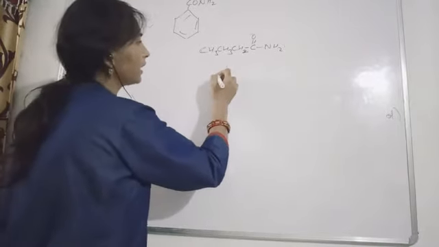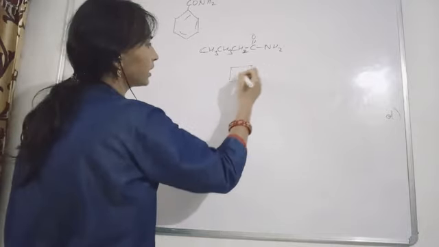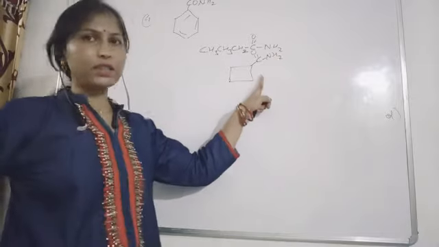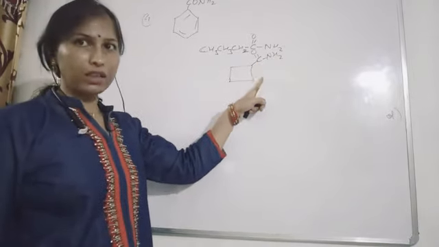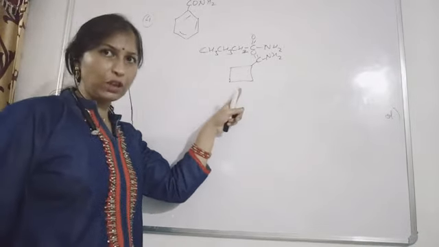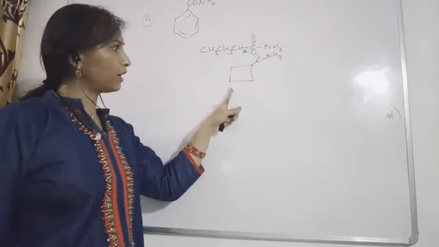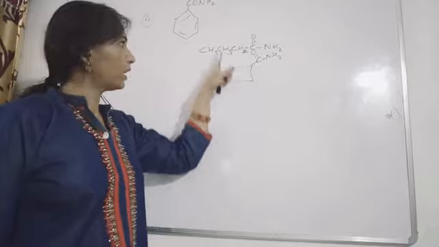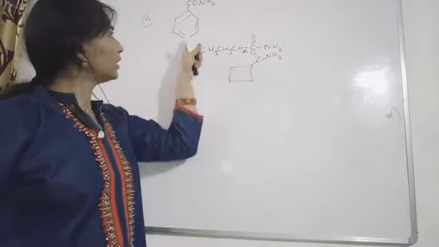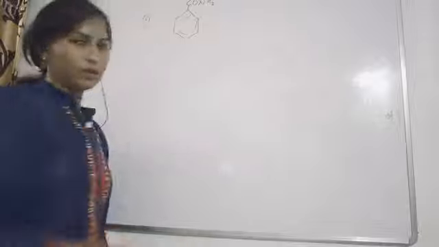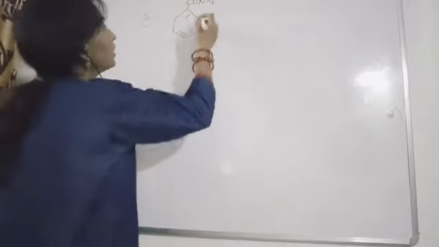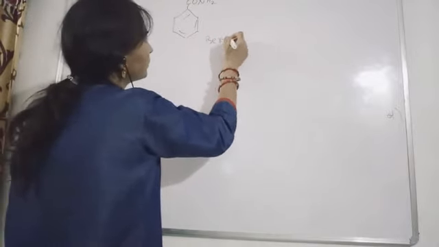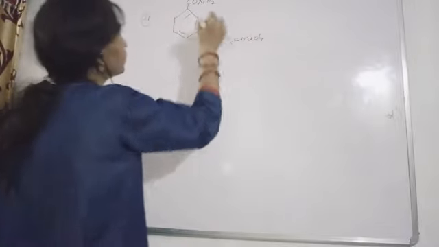And with a cyclic ring, suppose you have this cyclobutane, and directly attached to it this CONH2. If this compound is given to you, and you are asked to write the IUPAC name, what do you do? Cyclobutanecarboxamide. This was the name of this compound. Okay, earlier we have already seen these examples. Now in this case, what will be the name? So many of you guessed it correctly. This is benzamide. Okay, benzamide. This is the name we are going to give this compound.